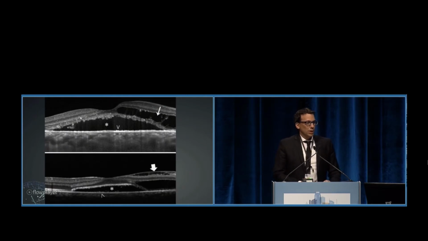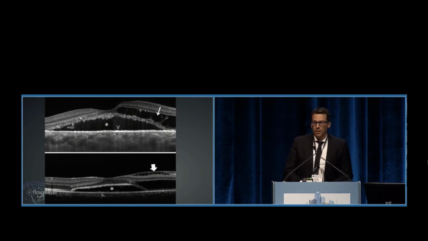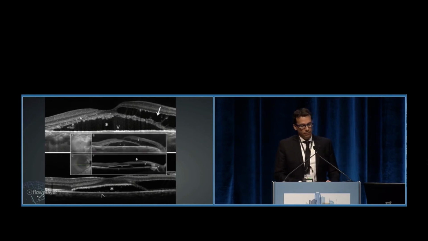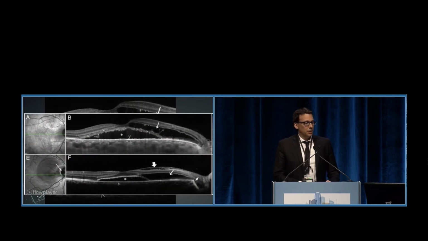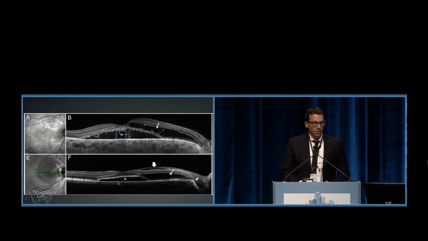But let me show 2 examples from the paper. If you see this small picture, 2 different cases, you are not going to think of optic disc pit in this 80 year old female. But if you get the same patient with the proper scan, you can see very clearly that this patient had an optic disc pit. You can see not only subretinal fluid, you can see also the features we described, inner retinoschisis, and of course outer retinoschisis, and last but not least